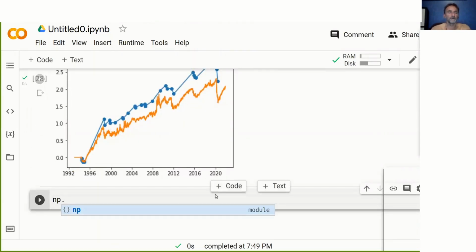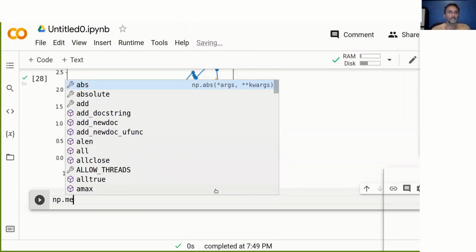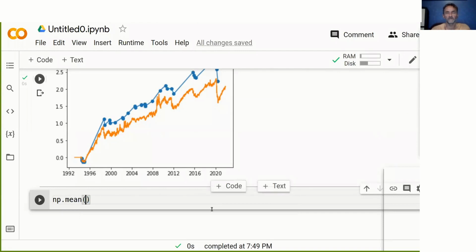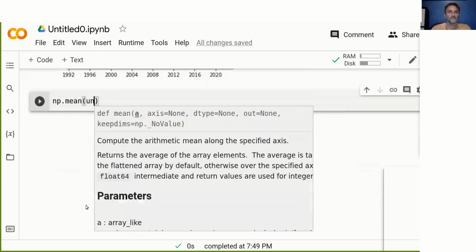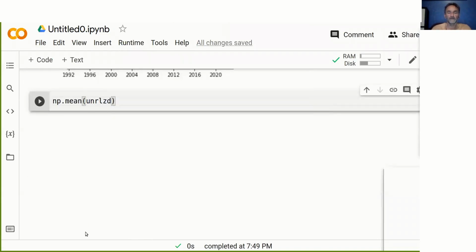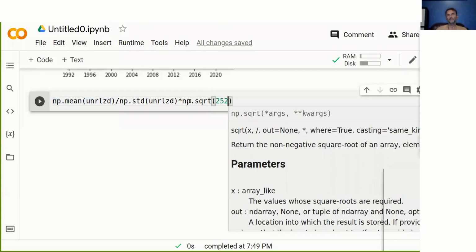We just use the average returns of the strategy. And don't forget, we actually need to use the unrealized returns. If you calculate the Sharpe ratio with the realized returns, it's just going to be complete garbage. So we need to go unrealized, and then we divide this by the standard deviation of the unrealized returns. And in order to annualize it, we need to multiply it by the square root of the number of trading days in a year, which is 252.